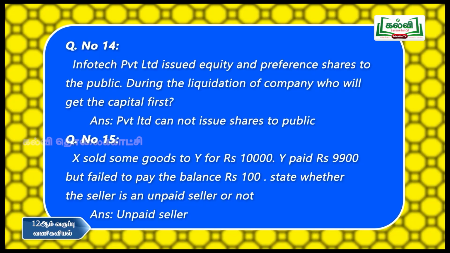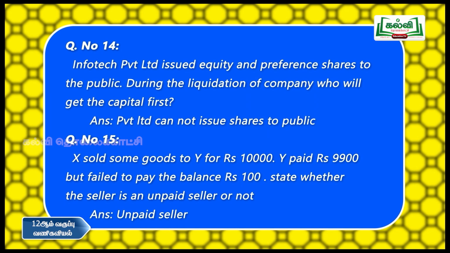So the first priority in case of liquidation of a company is legal expenses and liquidators' remuneration. Last priority goes to equity shareholders. But this is not possible in case of a private limited company, because a private limited company cannot issue shares to the public.